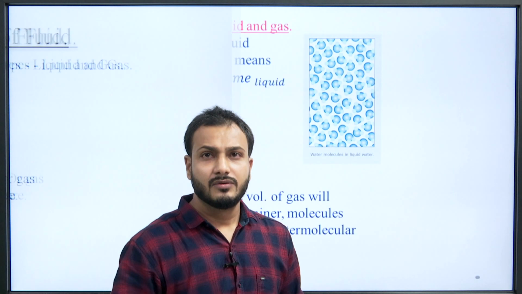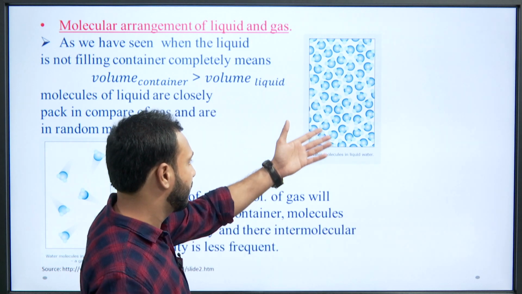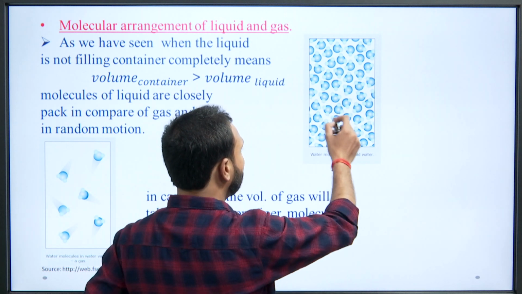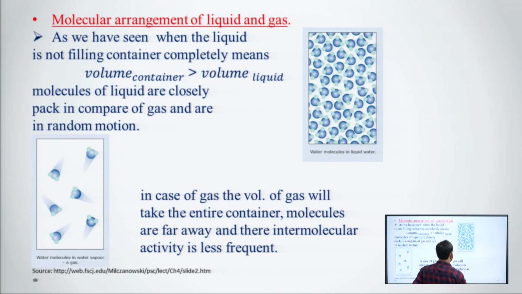We can understand this by the molecular arrangement diagram here. This is the case for the liquid: the water molecules are closely compacted. But in case of gas, the gas will take the entire container, the molecules are far away, and their intermolecular activity is less frequent.